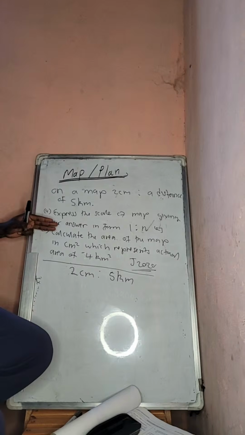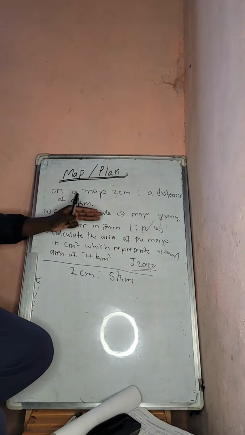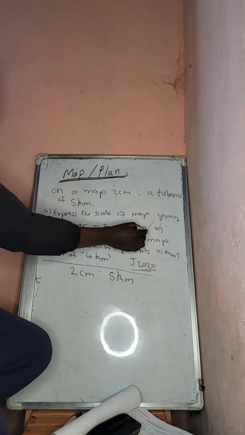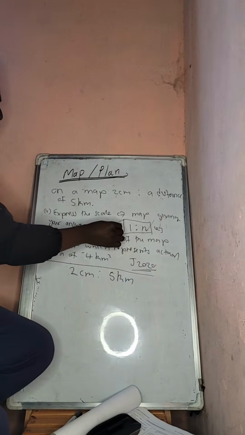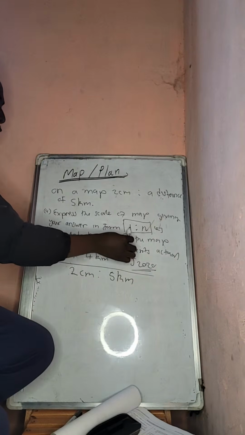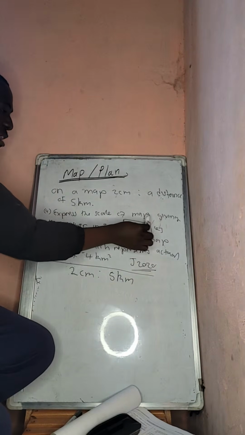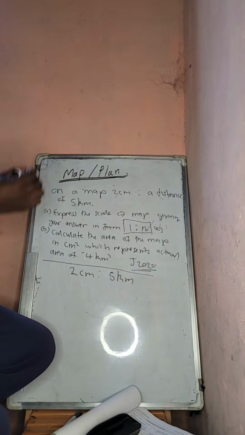We are asked to express the scale in the form of 1 is to n, which simply means 1 centimeter represents n centimeters.